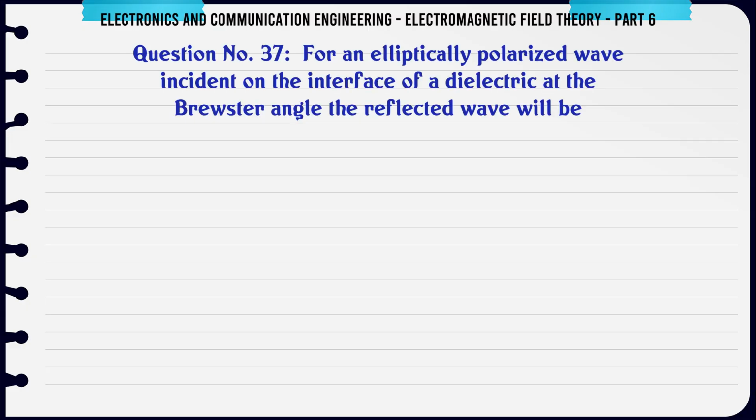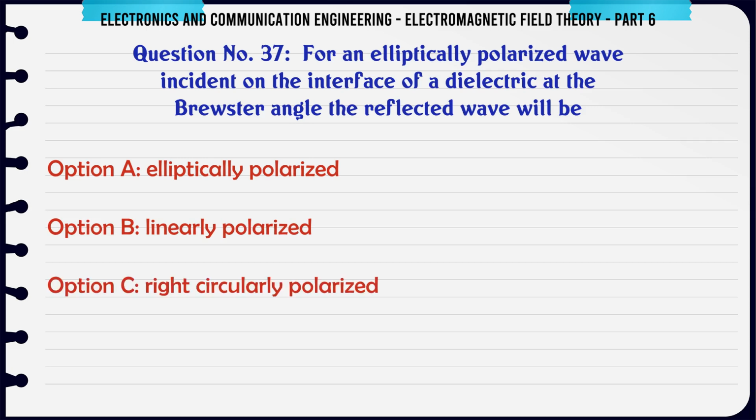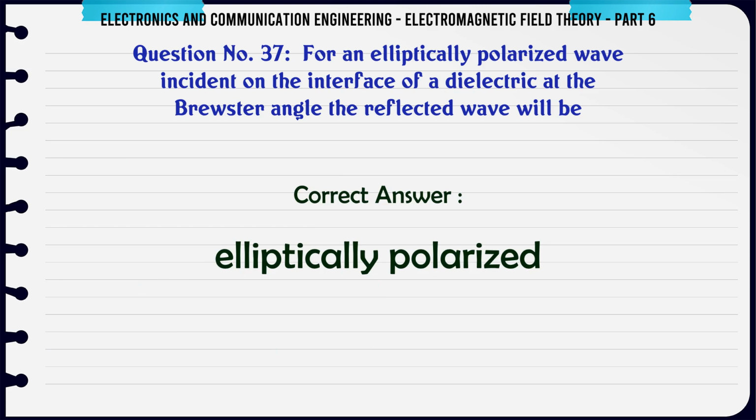For an elliptically polarized wave incident on the interface of a dielectric at the Brewster angle, the reflected wave will be A, elliptically polarized. B, linearly polarized. C, right circularly polarized. D, left circularly polarized. The correct answer is elliptically polarized.